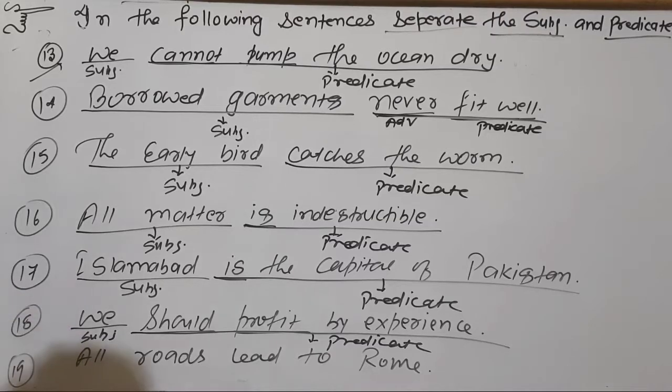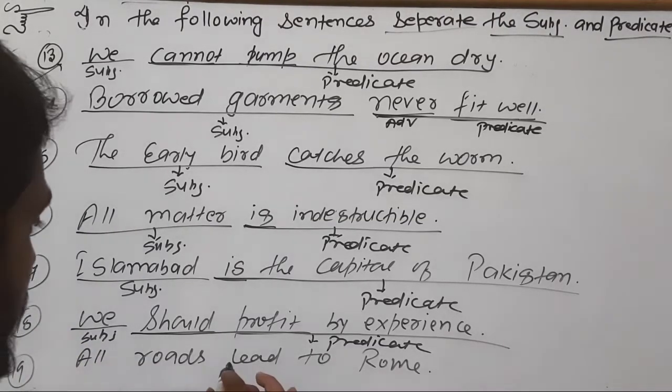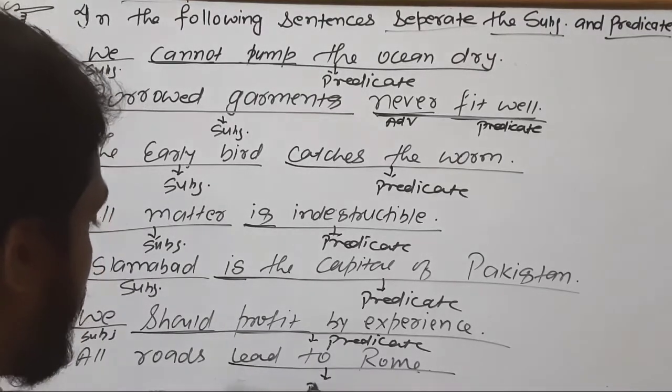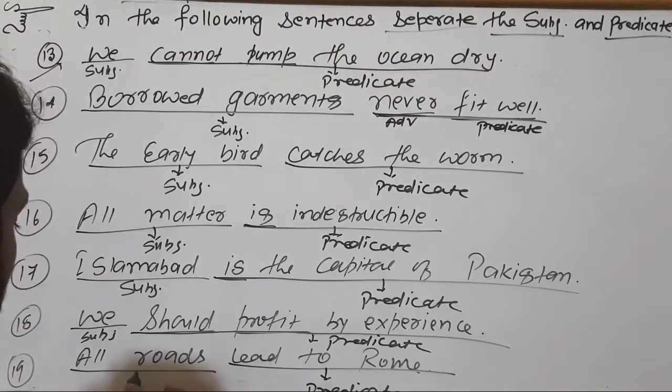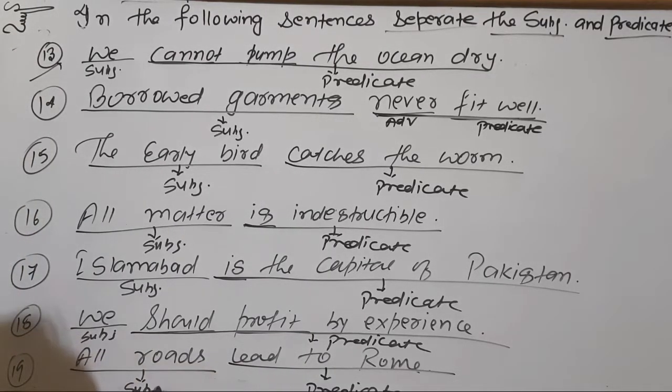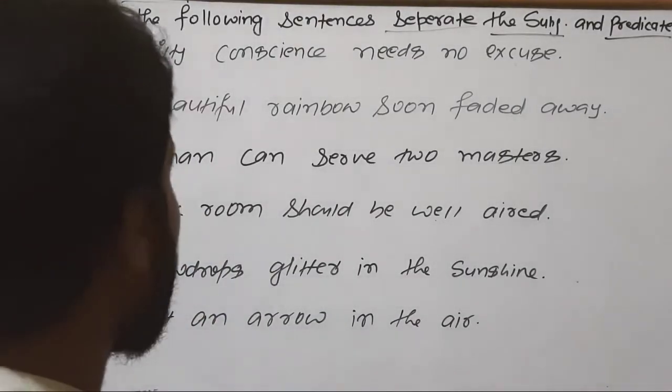Last one, number 19, all roads lead to Rome. So here is the verb, so this is called our predicate and this will be the subject, right? Number 20, a guilty conscience needs no excuse.